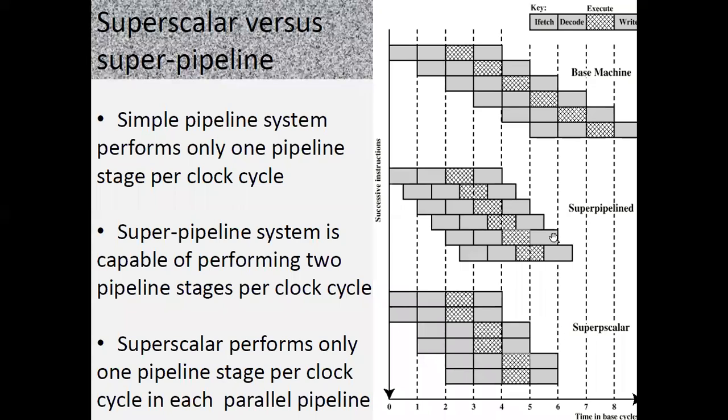So if you compare all these different techniques, the first technique was the simple pipeline where more time was required. In super pipeline, half of the clock cycle is utilized for bringing the next instruction, so the time is reduced in this case. And similarly in superscalar, as we are able to perform multiple instructions, even more time is reduced in the superscalar organization. So this is just a comparison between the three different concepts.